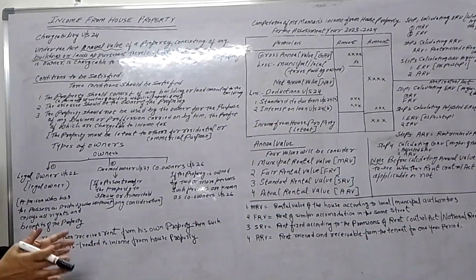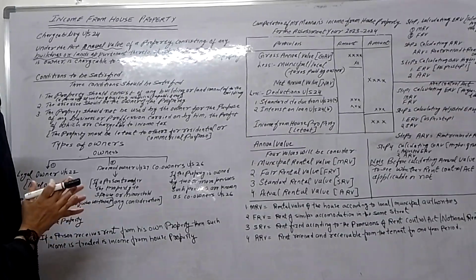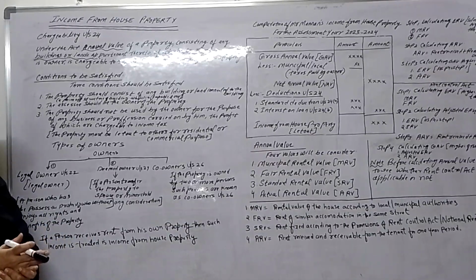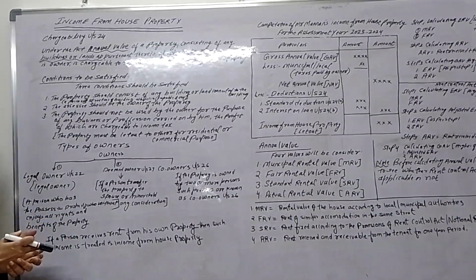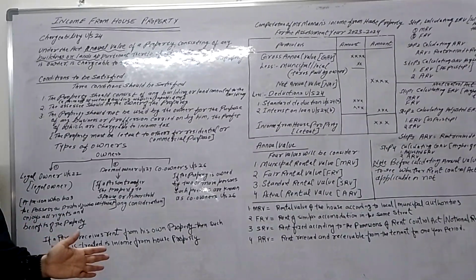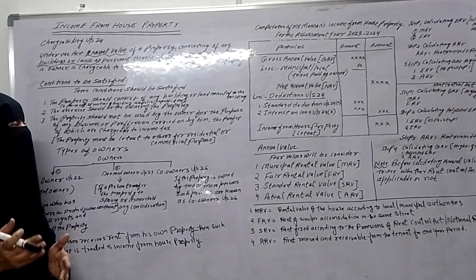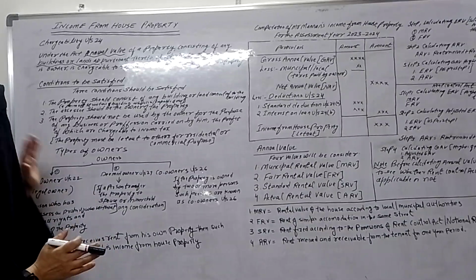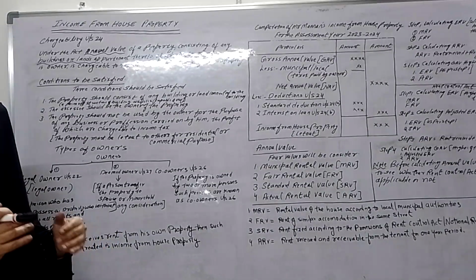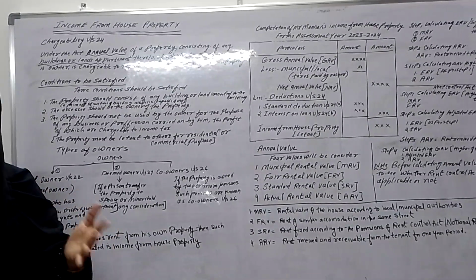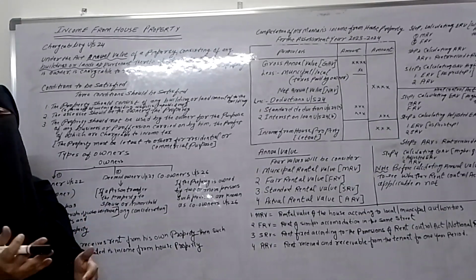Now, the first condition is that the property consists of building or land, and the second condition is that the assessee must be the owner of the house. The third condition is that the property should not be used by the owner for the purpose of any business or profession carried on by him. See here, it is clearly mentioned that the property should not be used by the owner for his own business or profession. That means the property should be let out to others.